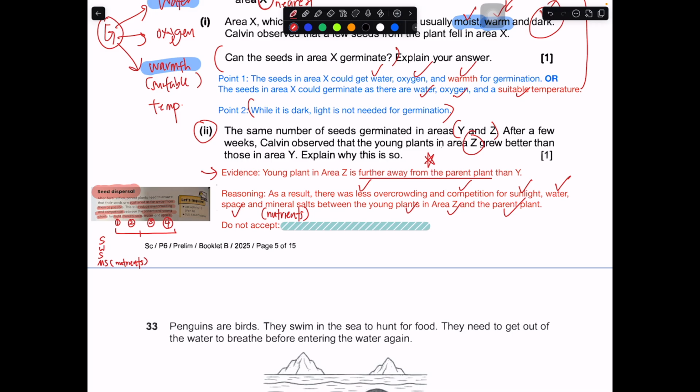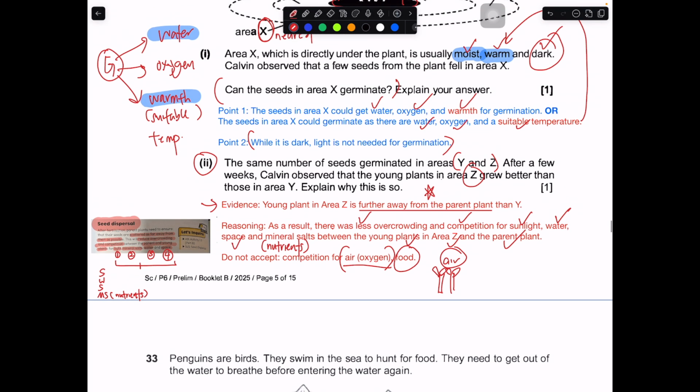Okay, what cannot be accepted is if you talk about competition for air or oxygen or food. In this case, they don't compete for food because they can make their own food. They compete for light, because when they get less light, they will make less food. They do not compete for air and oxygen, because air and oxygen are always in their surroundings. They can always take it, even though they grow very, very close to each other. They still don't compete because air is always in the surroundings. They can just take it in through their stomata.